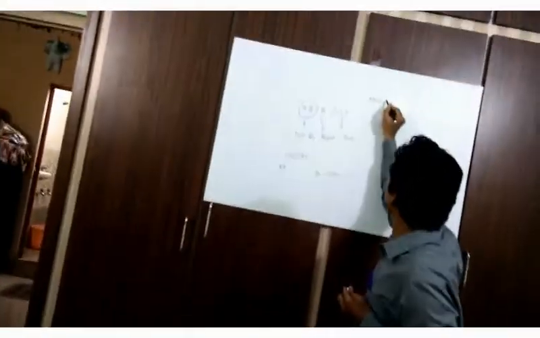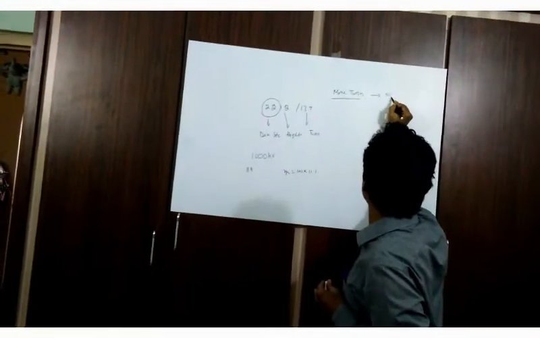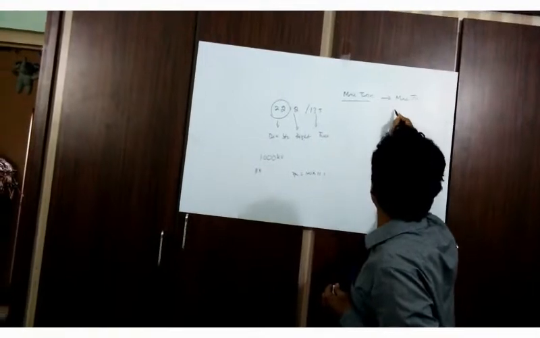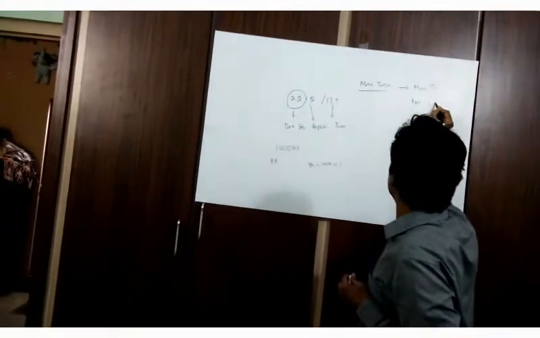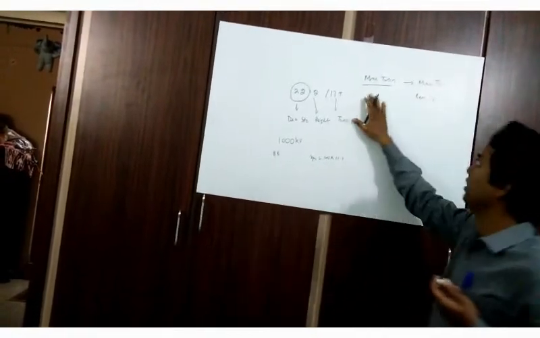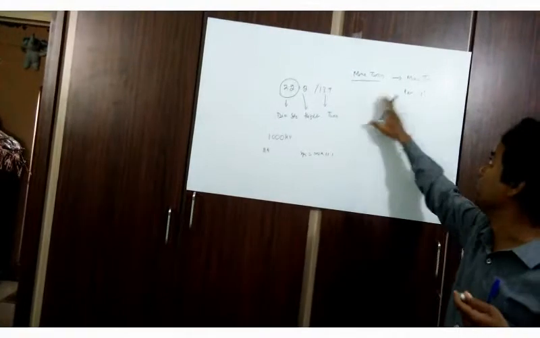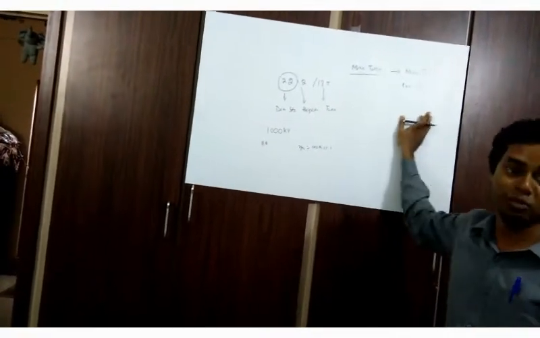So you can say more turns means it produces more torque and less RPM. Whereas in the reverse case, if the number of turns is less, the amount of torque produced will be less, but the RPM will be more.